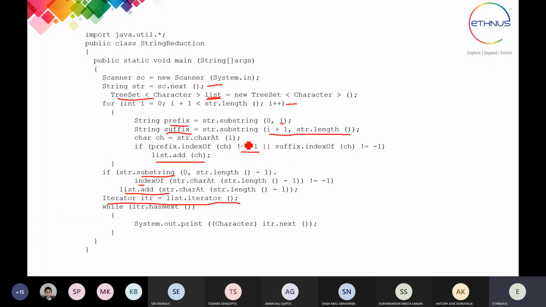And every time, we check each character, whether it matches with the previous characters in your suffix and the characters present in the prefix, and then that is added to the list. After adding those characters to your list with their frequency, you just have to print the characters present in your list using the iterator object.